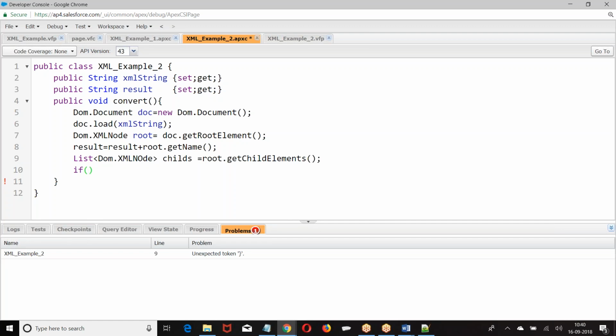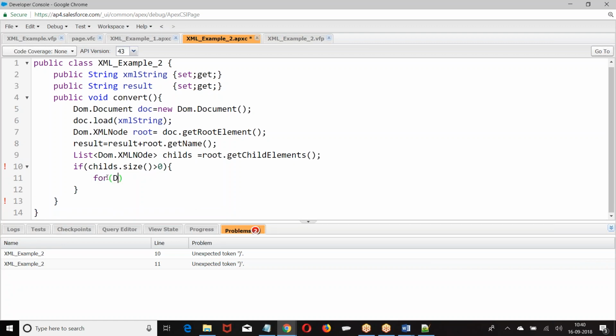Because I know the structure, I am taking if. If you don't know the structure, you take while root is not equal to null, take the element. Because I am going to know name, first name, last name, straight away I am giving if. If you are not sure, make it generic. Take a while loop and make it. If child dot size, if there are any child elements,